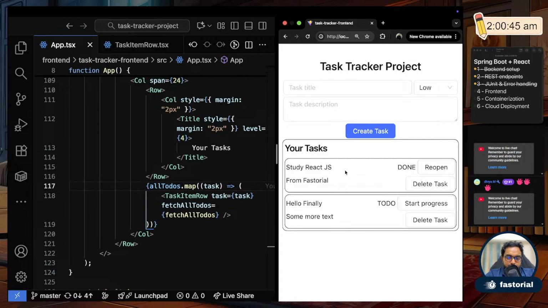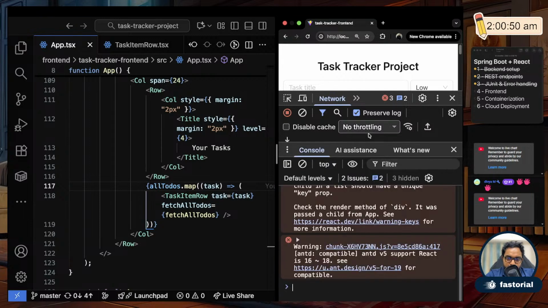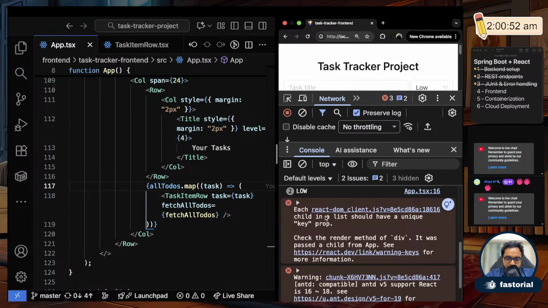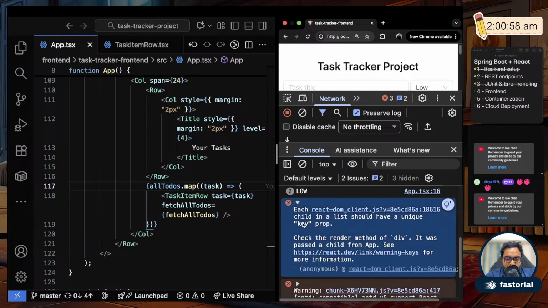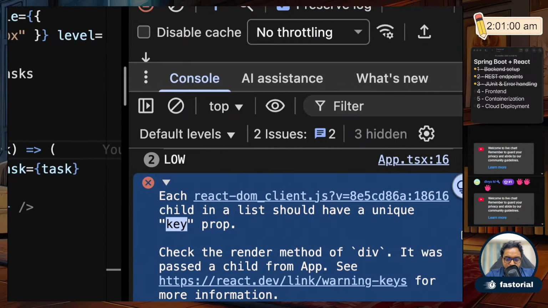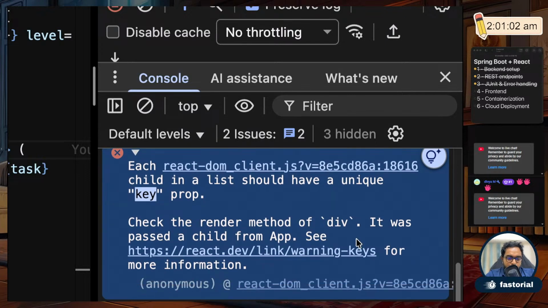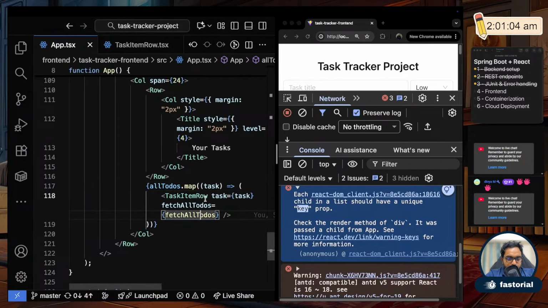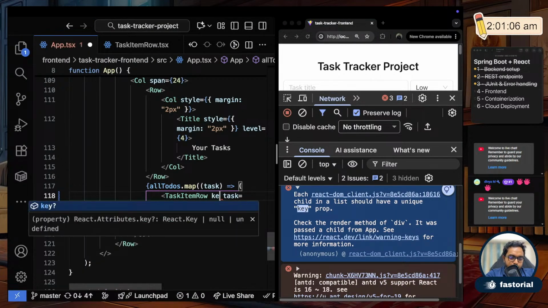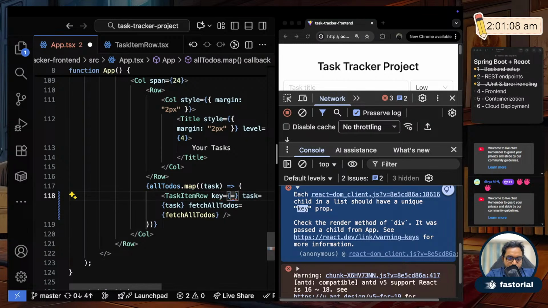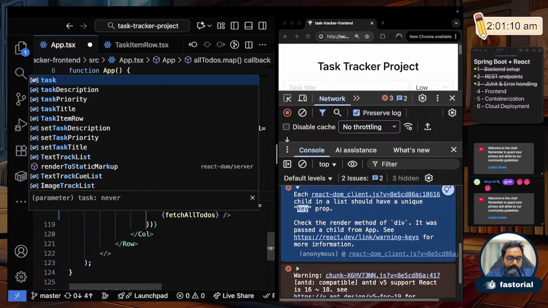Currently it is unable to realize it. If I open the error console, it says each child in a list should have a unique key prop. I haven't added this key prop, so it is showing that error. So I have to add that here. Key equals, I'll just say task dot id.